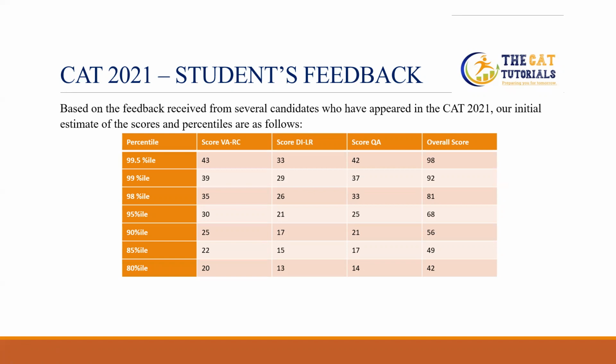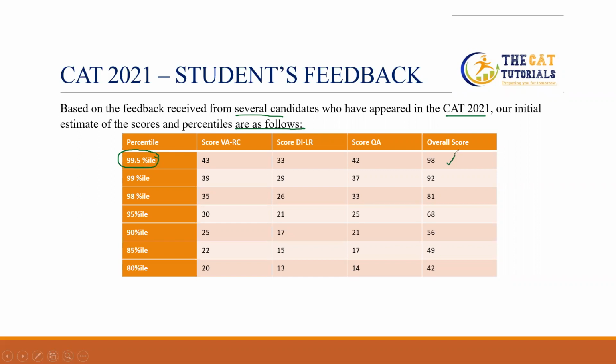Based on our students' feedback, we are going to provide you a table based on the feedback received from several candidates who appeared in the CAT 2021. Our initial estimate of the scores and percentiles are as follows. These are the percentiles. If you are expecting 99.5 percentile, then for this you must secure about 98.